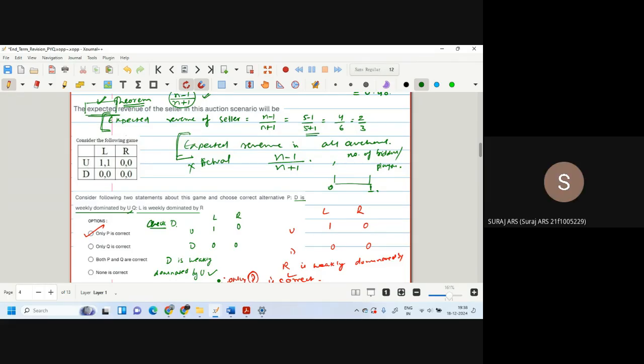But if it is not 0 to 1, and this is the highest value of the valuation we can consider, for example if an item can go to 1,000 rupees, then the actual expected revenue will be n minus 1 divided by n plus 1 into 1,000. This is a simple question.